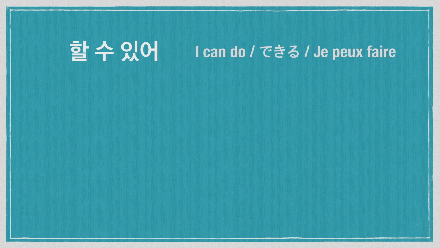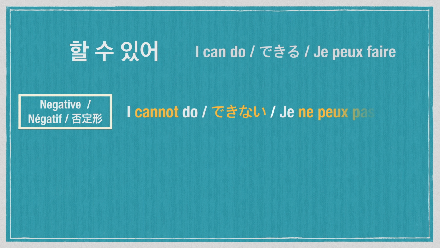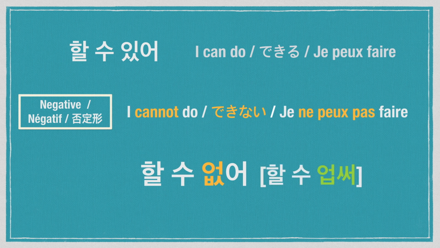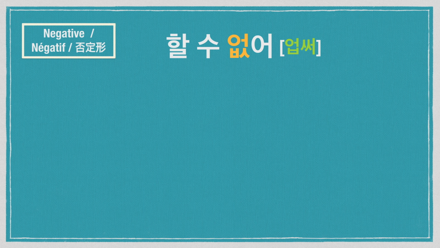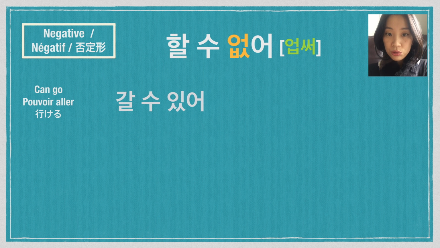Okay, then let's see how to make can't this time. We simply replace 있어 with 없어. 할 수 있어 becomes 할 수 없어. Here are more examples. Repeat after me. 갈 수 있어. 갈 수 없어.